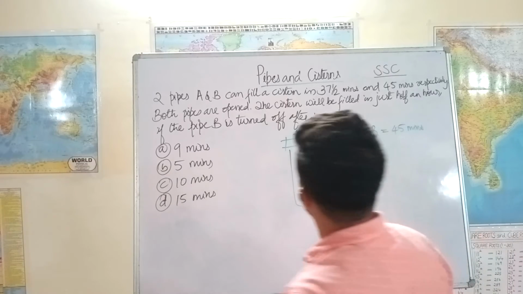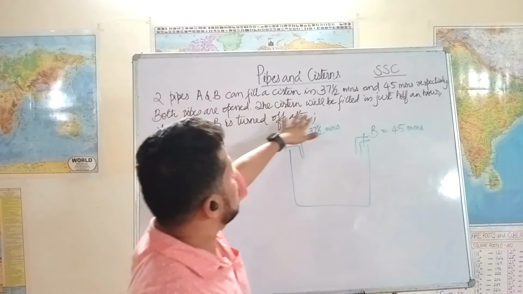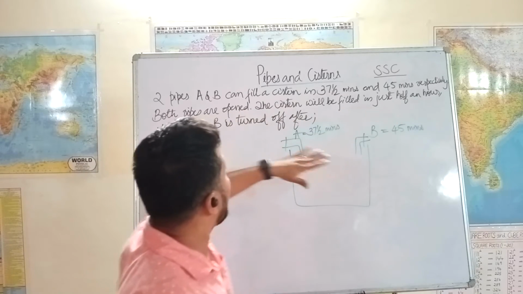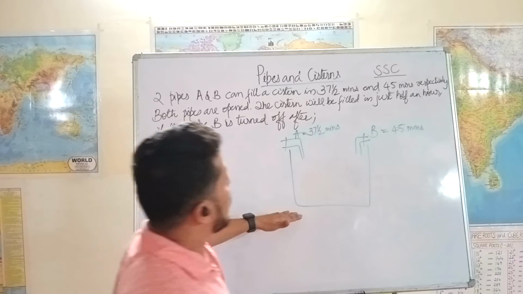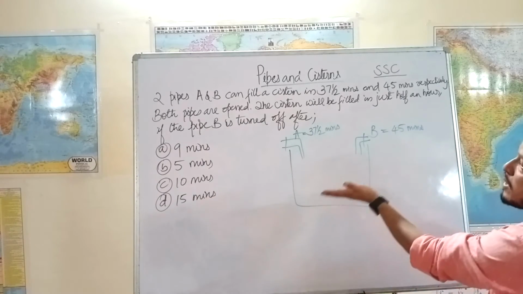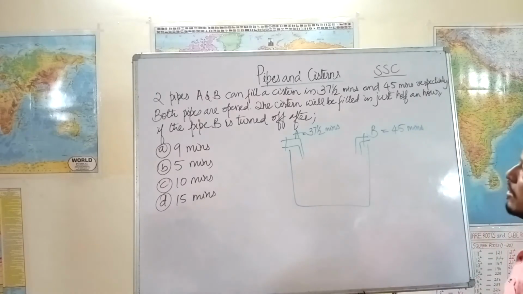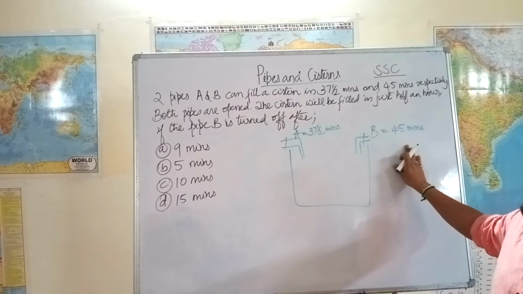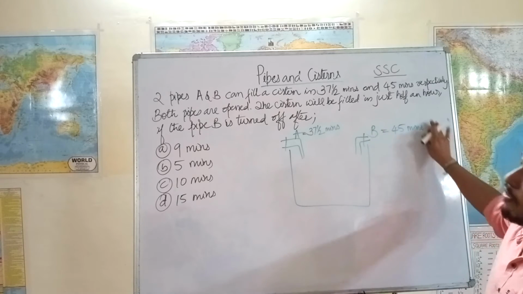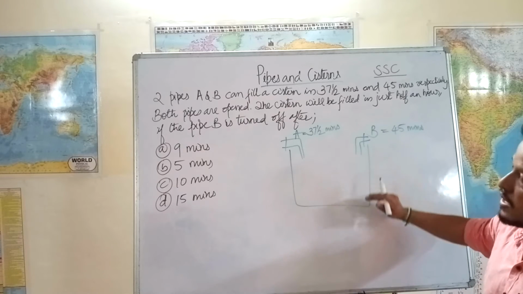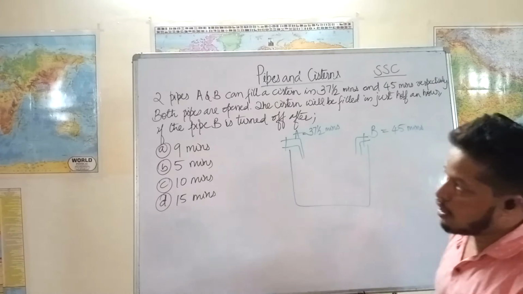Now what they are saying is both the pipes are on and the cistern will be filled in just half an hour. What happened is A is on all the time, but B was turned off after some time, so that the cistern is filled in 30 minutes. If both are on, obviously it would take less than 30 minutes to fill the tank. That's why after some time they turn this off, so that it can fill in exactly 30 minutes. Now we need to find the time after which this was turned off. So how do we do it?